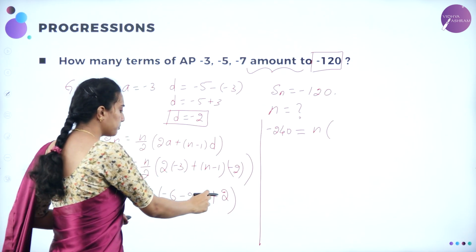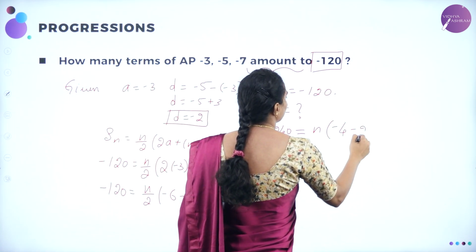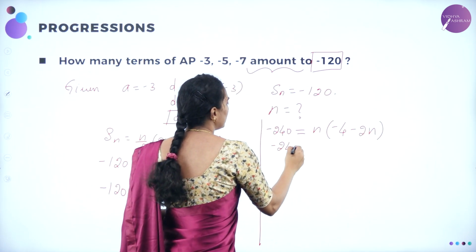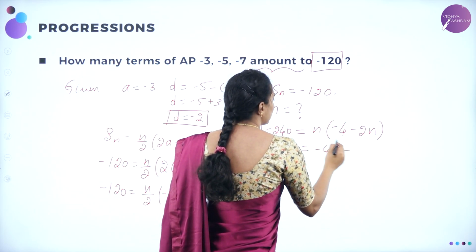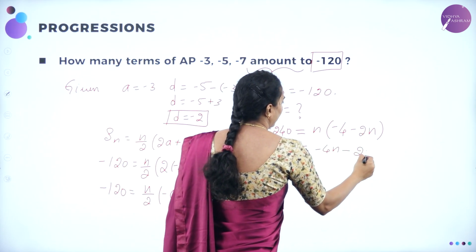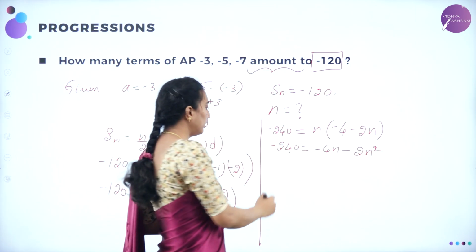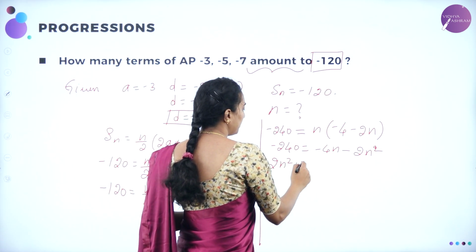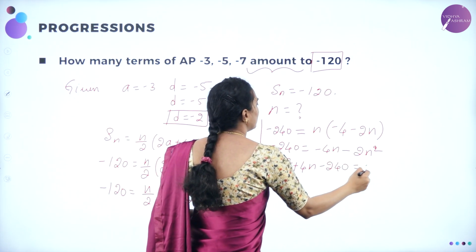Now, minus 6 plus 2 is minus 4. Minus 4 minus 2n. You can multiply inside n. Minus 240 is equal to minus 4 into n minus n into n is 2n squared. You can bring all the terms to this side. It will become 2n squared, here plus 4n, here minus 240 is equal to 0.